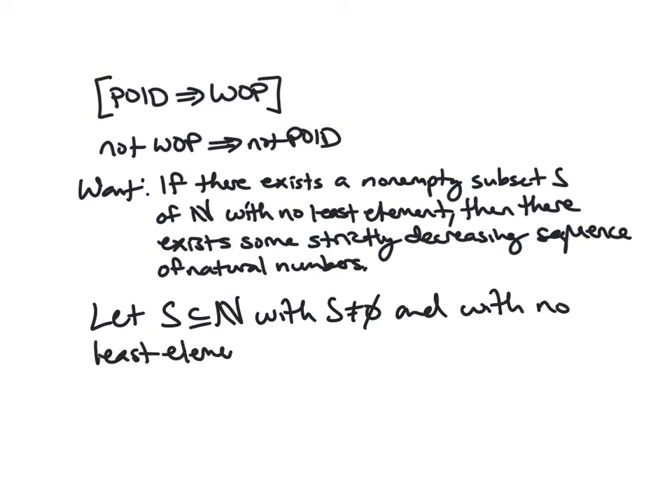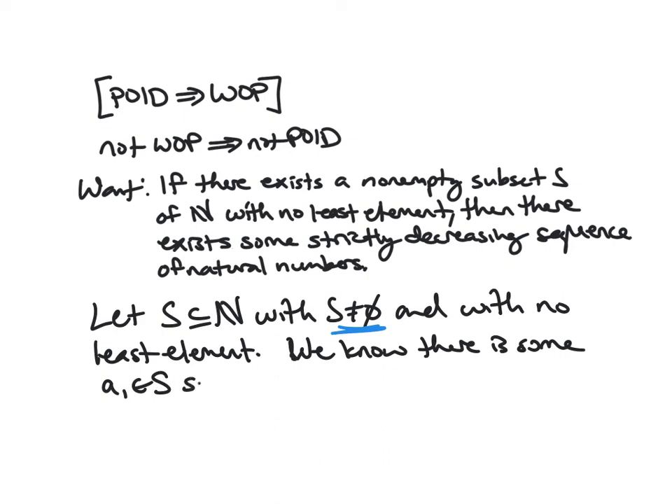Okay. Then our goal, just like in the previous direction, where we created a set given a sequence, is that here we need to create a sequence given this set. So first, we note that S is non-empty, so we know that there exists some element. Let's go ahead and call it a_1 because it's going to be the first term of our sequence. So this exists because S is non-empty.